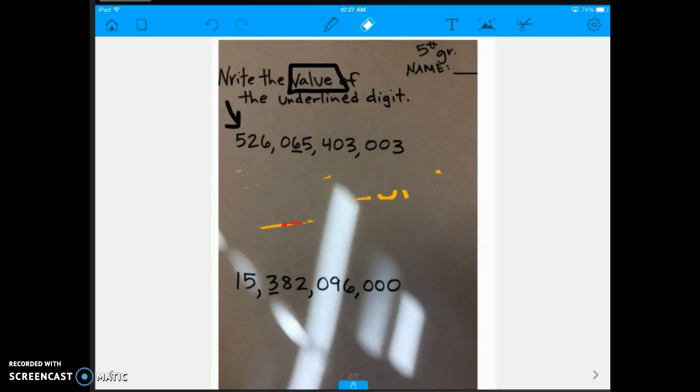All right, so you go ahead and try the last one on there. And you're trying to determine the value of this 3. Okay? Good luck. You can do this, and I'll see you on Monday.